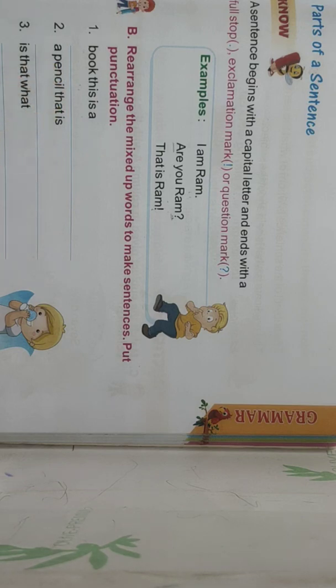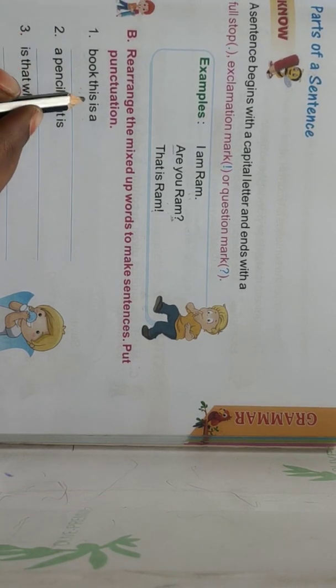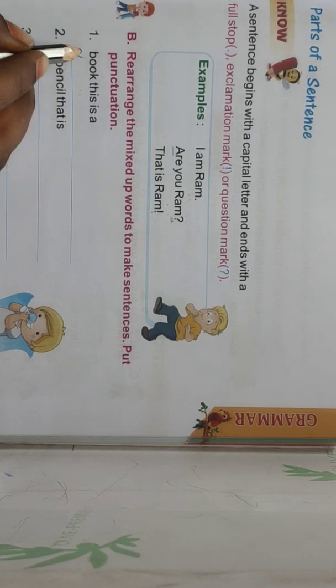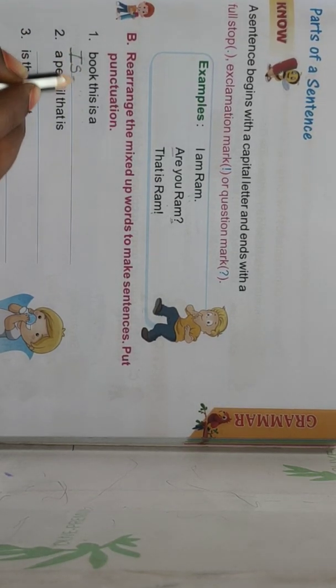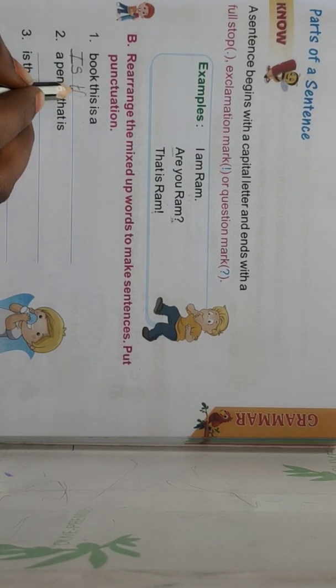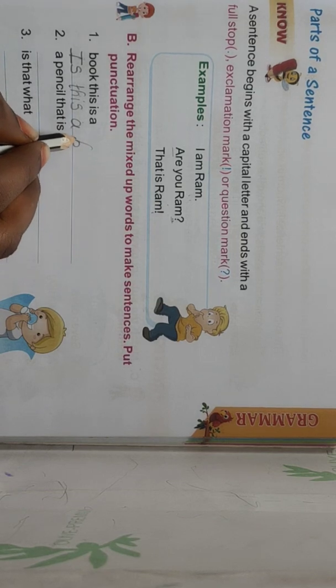See, let's write in proper order. Book this is a. How do we write? Yes, is this a book? While we are writing the sentence, we start with a capital letter. Is this a book?